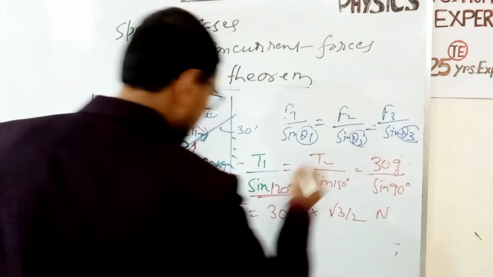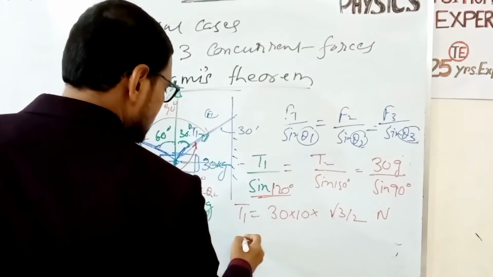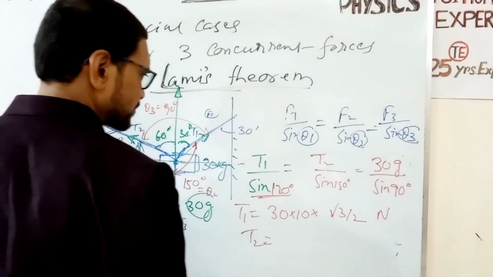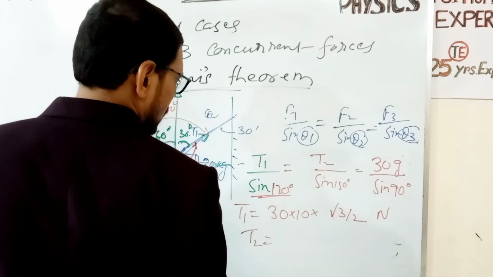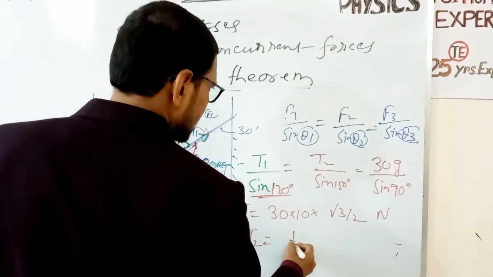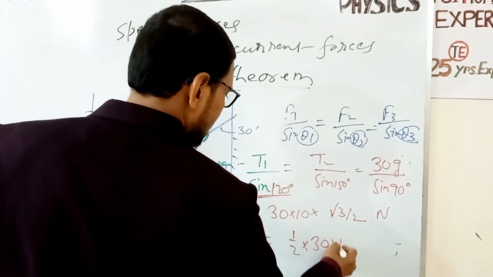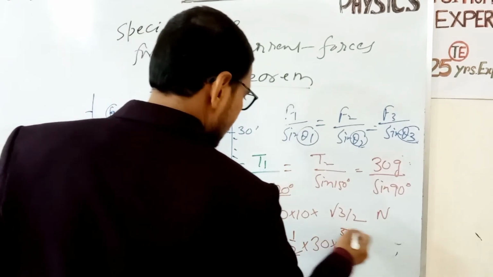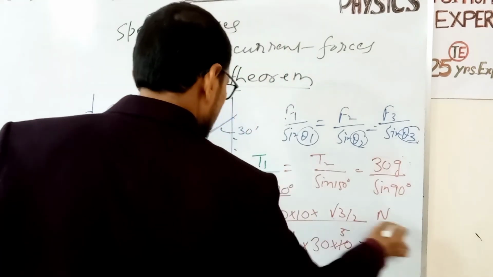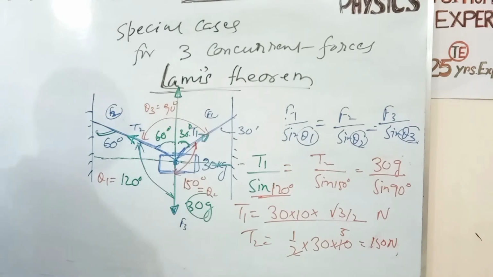From this we get T2: sine of 180 minus 30, sine 30 equals half, so half into 30 into 10, that is 150 Newton. So by Lamy's theorem we can find the tensions T1 and T2.